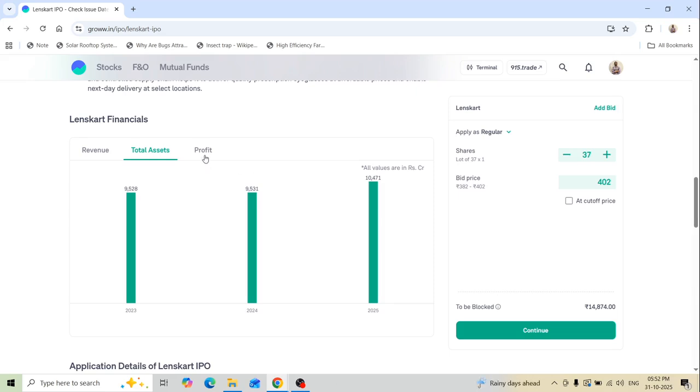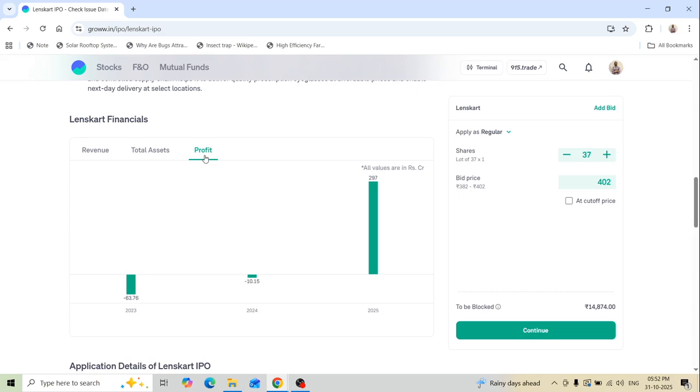Now we come to profit, which is the most important for any business or organization. In 2023, it had a 63 crores loss, and in 2024 it was 10 crores of loss. Now in 2025, it has seen tremendous growth with 297 crores in profit.